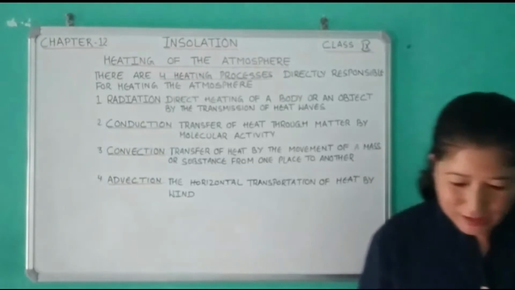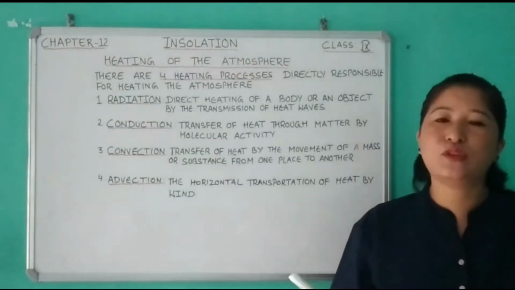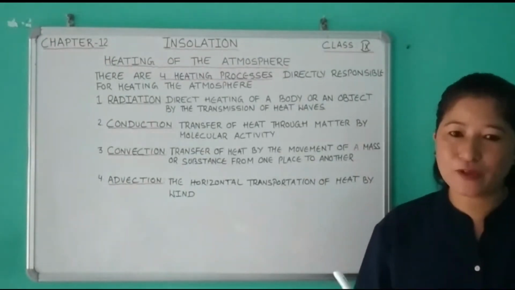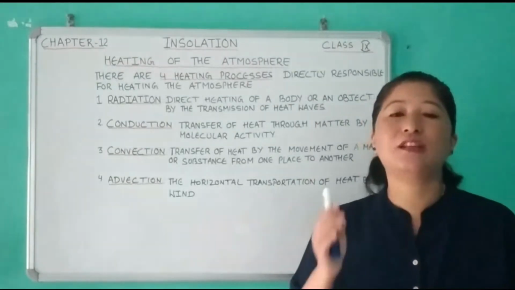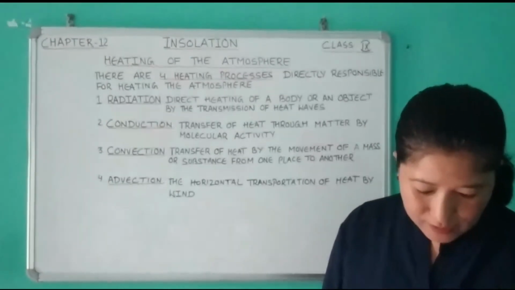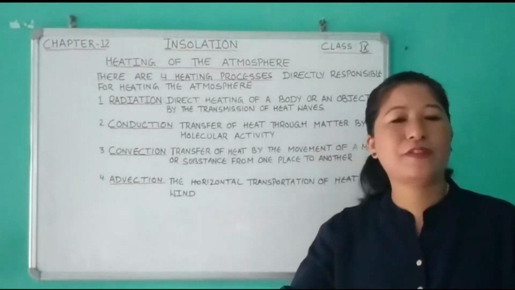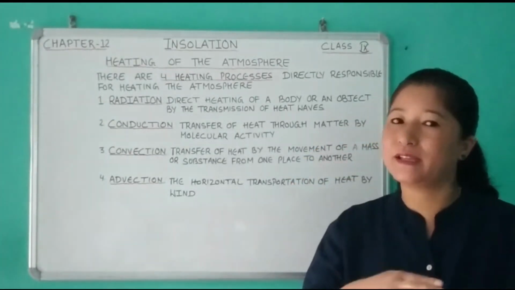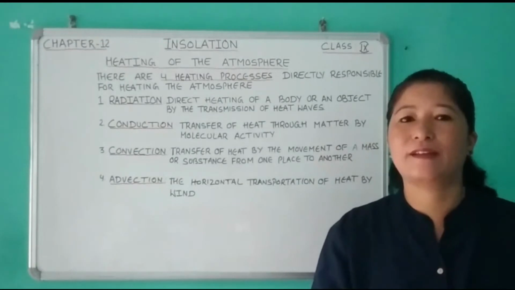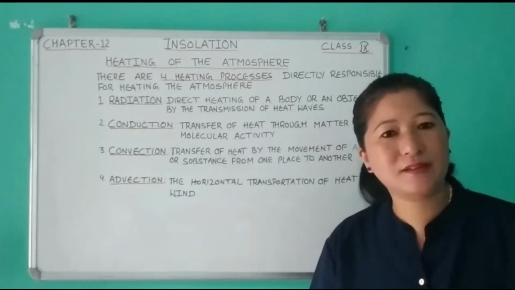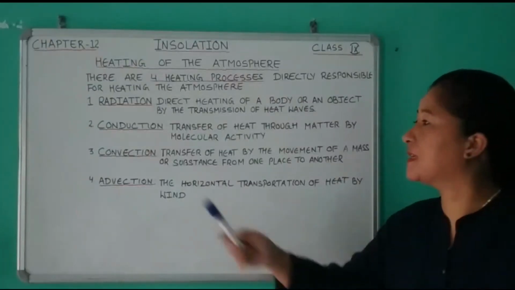Okay, so therefore, you know that air is a poor conductor of heat. Only the lower layers of the atmosphere are heated by conduction, because they are in direct contact with the earth's surface. Now let's see convection.